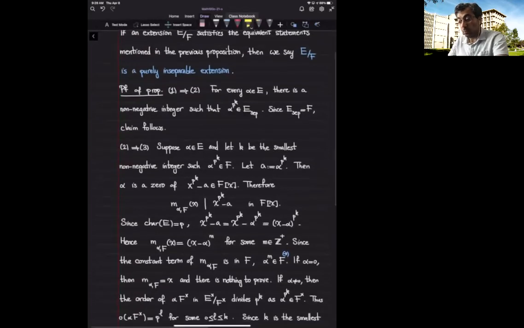Okay, so let's see why this is the case. Let's go from 1 to 2. So what was the first statement? It says that every element of E that's not inside F has a non-separable minimal polynomial. So the minimal polynomial of every alpha that's not inside F is not separable in F[x]. So for every alpha, there is a non-negative integer.